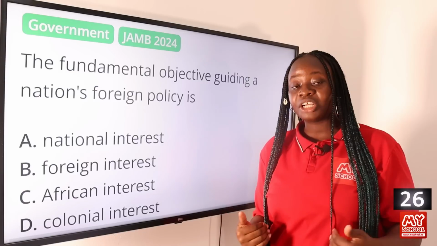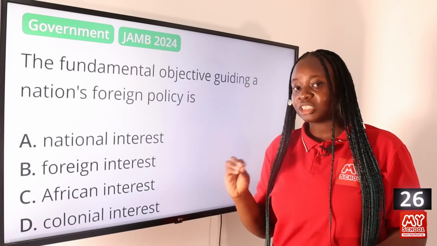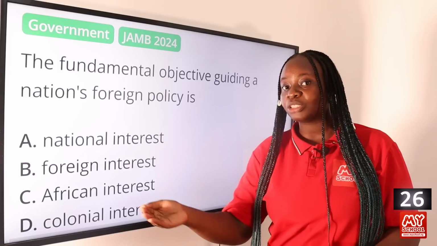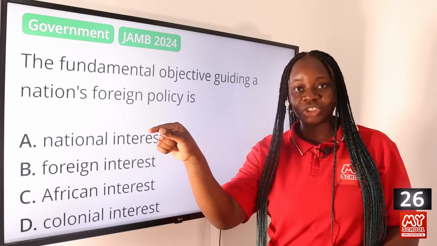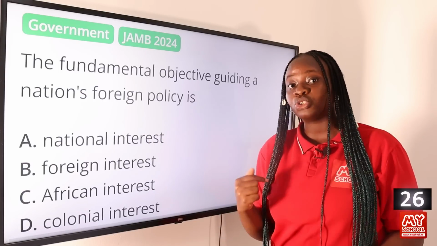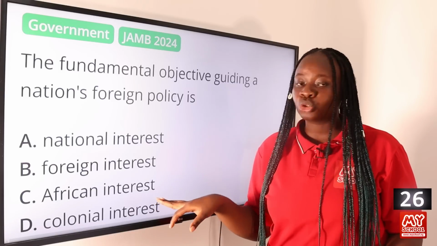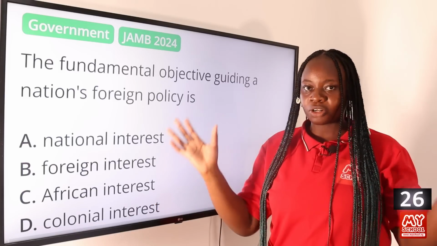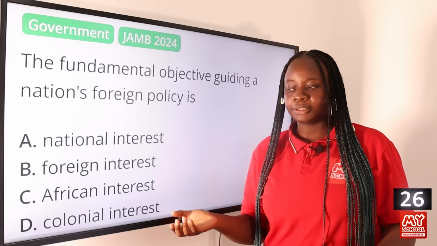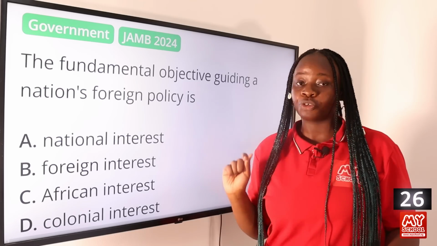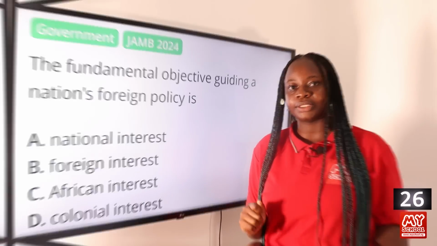So it's the national interest of the country that foreign policy focuses on. What interest does the nation intend to gain as it relates with other countries of the world? So it is not concerned with foreign interests, it's not concerned with the interest of the foreigners, but rather on its own interest. So African interests are those interests that relate to African countries, not different countries of the world. They're asking the objective of every nation's foreign policy. So the objective of every nation's foreign policy is its own interest. So option A, national interest, is the answer to this question.